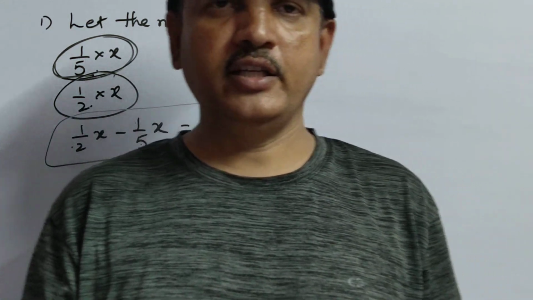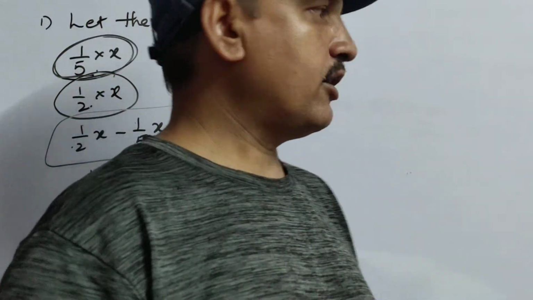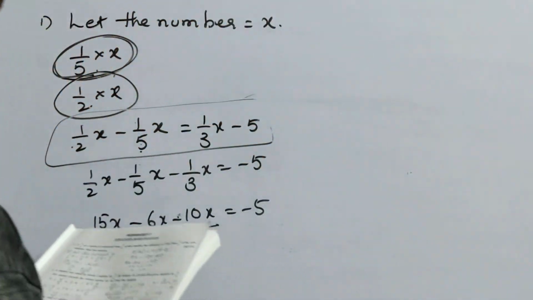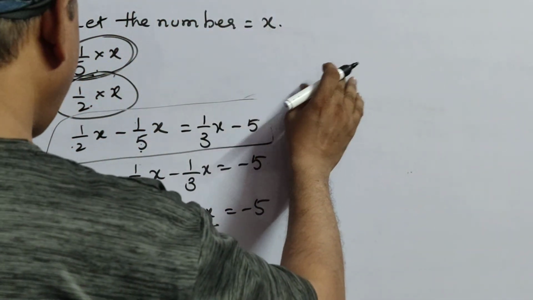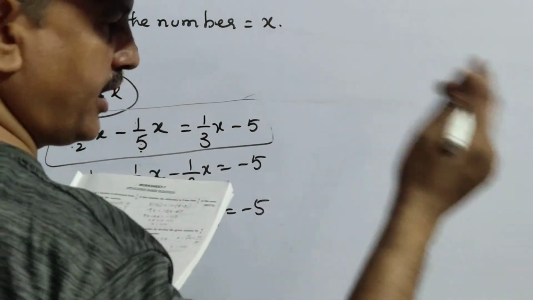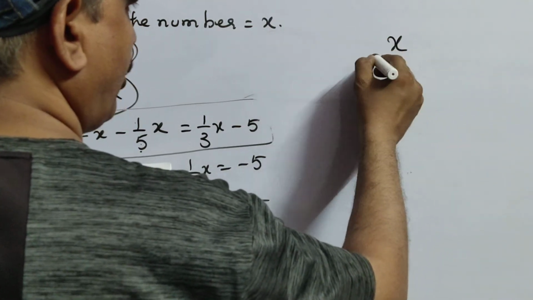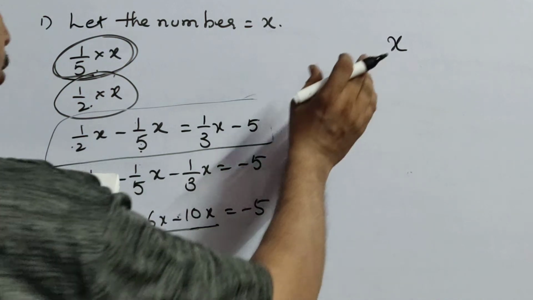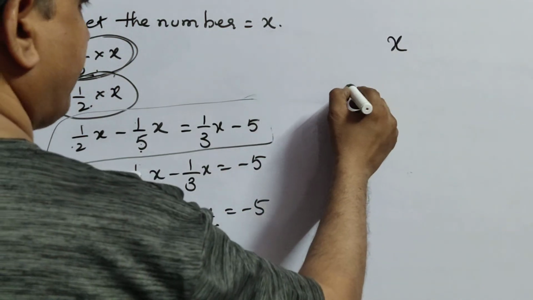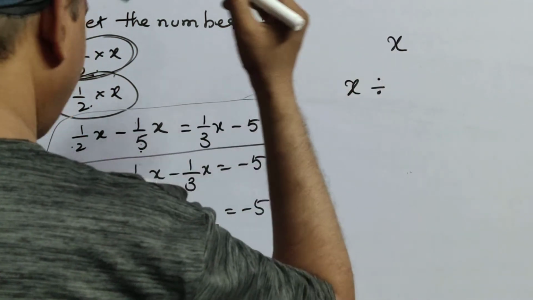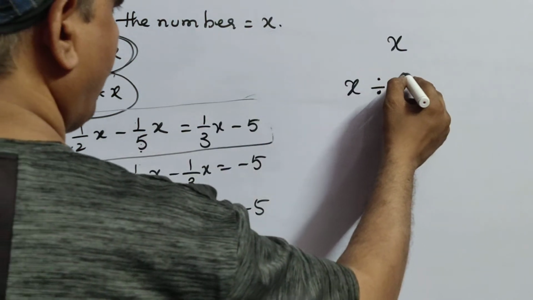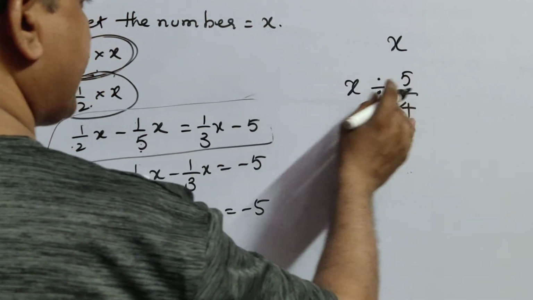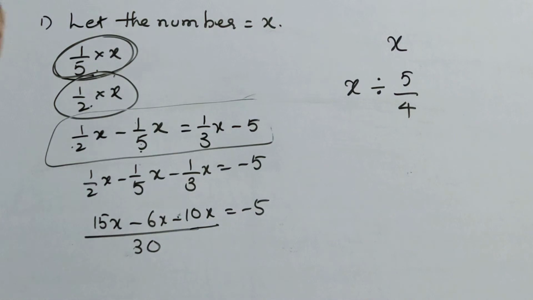Now see, if I put this on the board, now we'll understand. The student was asked to divide a number by 5 by 4. We don't know that number. That number you have to take always x. So the student was asked to divide a number. Divide means the divide symbol, by 5 by 4. So that means x divided by 5 by 4.